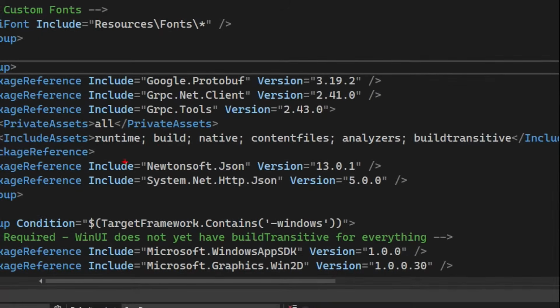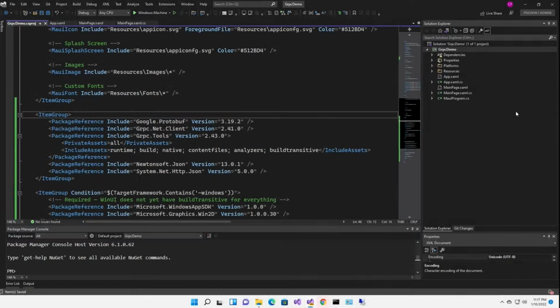So we're going to get Google.Protobuf, Grpc.Net.Client. Now, if you saw Blazor Train, you recognize that this was Grpc.Net.Client.Web. Well, we're not web, we're a client, so that's why we're using this version. And also Grpc.Tools.